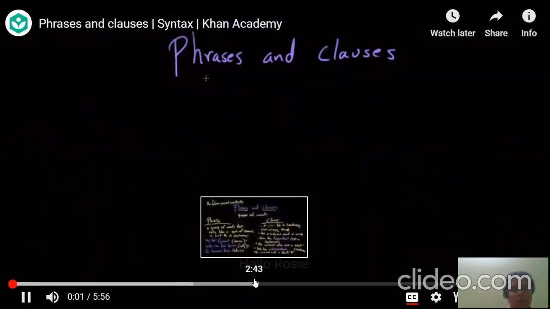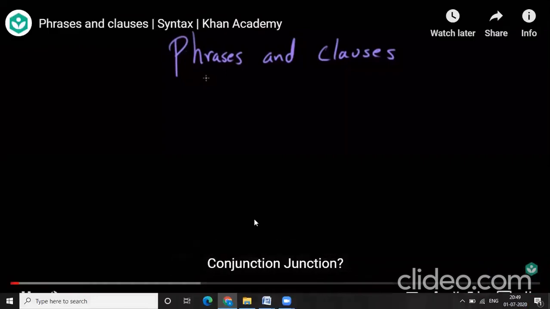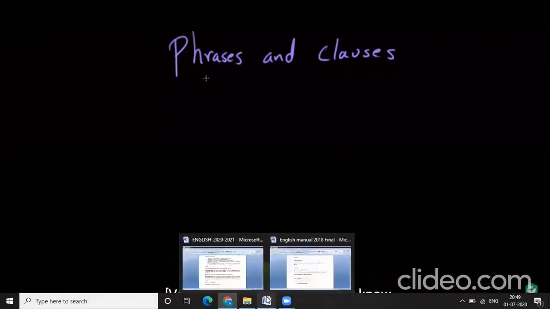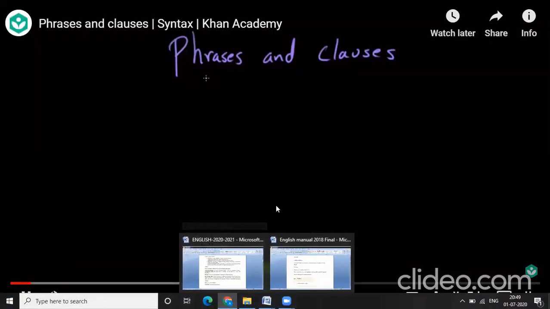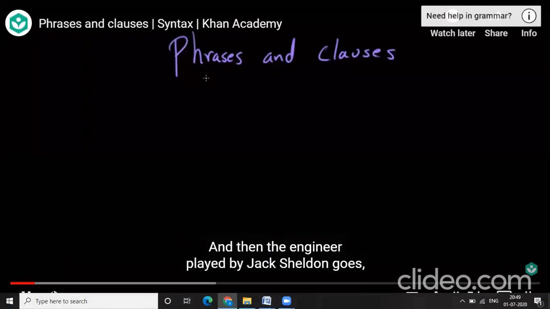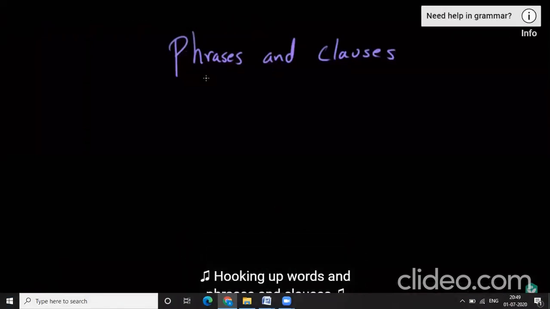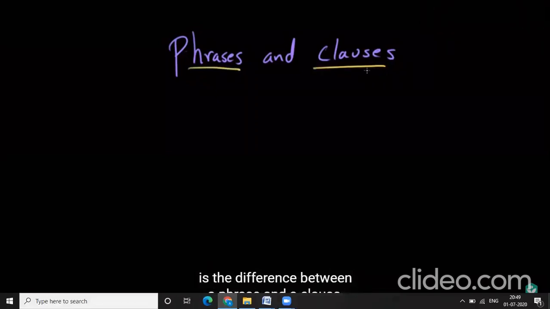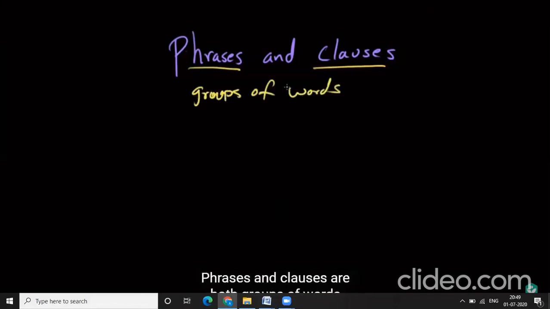So you know the Schoolhouse Rock song, Conjunction Junction. Right. Classic. So in that song, the chorus asks, conjunction junction, what's your function? And then this engineer played by Jack Shelby goes, hooking up words and phrases and clauses. So that's what we're going to talk about today, the difference between a phrase and a clause. Because both of them are groups of words, right? Phrases and clauses are both groups of words, but they each do different things. So let's break that down.